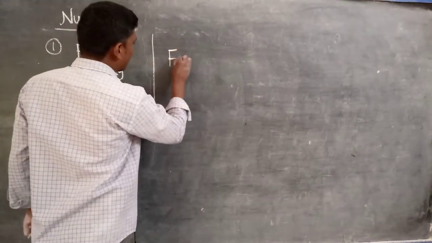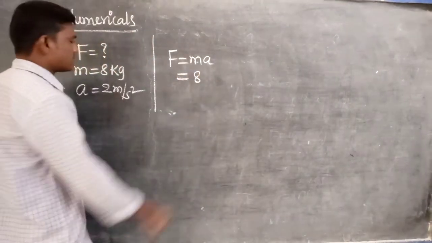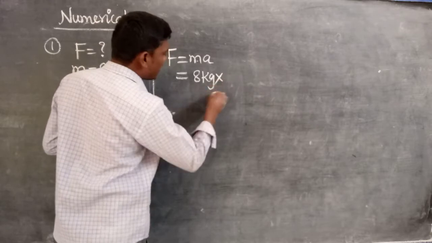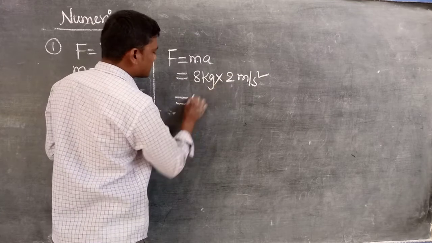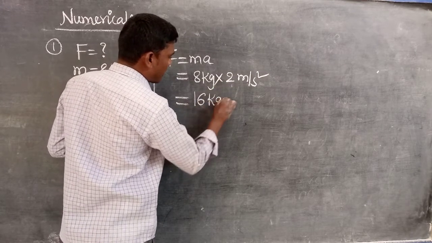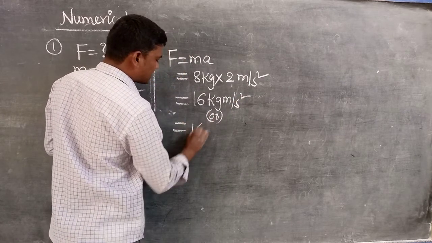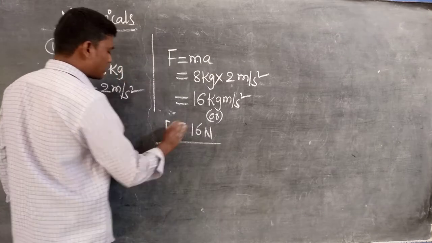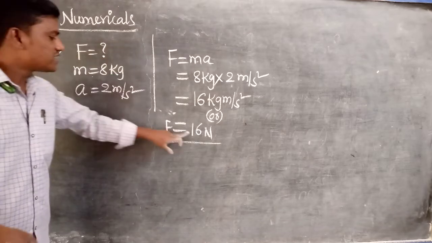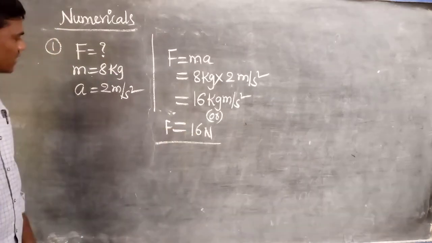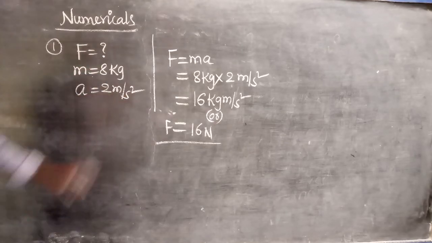What is the formula for us? F equals ma. So what is the m value? 8 kg, into a, which is 2 meters per second square. That equals 2 eights are 16 kilogram meter per second square, or simply we can write 16 Newton. So on an 8 kg mass, when 16 Newton force is applied, at that time an acceleration is produced in this body. How much? 2 meters per second square. That is the method.